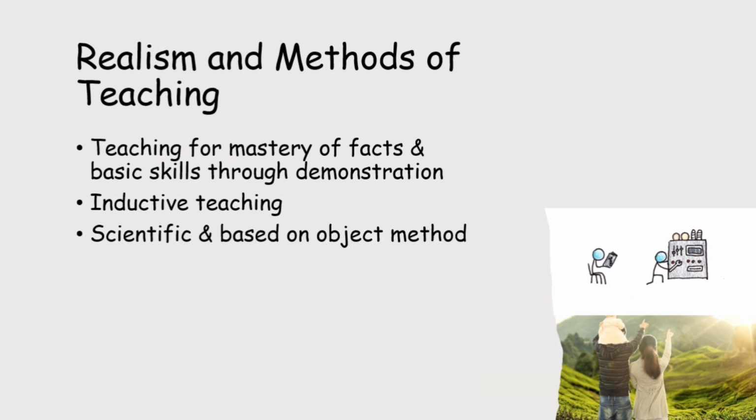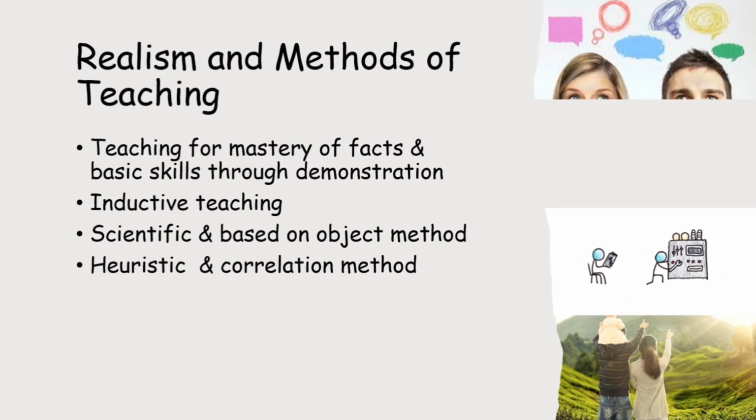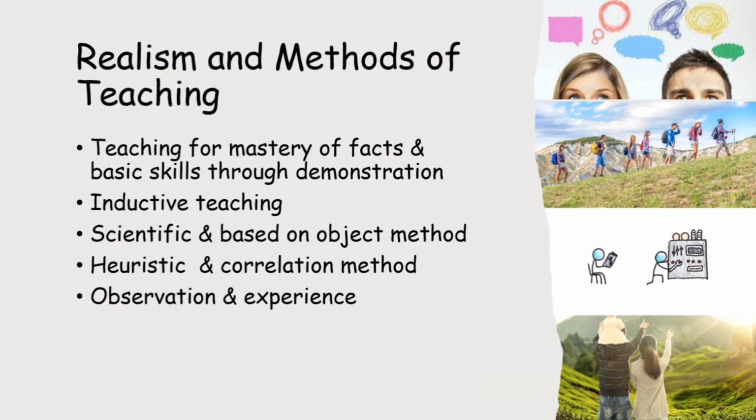Scientific and based on object method. The method of teaching should be scientific and based on object method, which is explained earlier. Objects should be taught first and then the words. It focuses on heuristic method, which means such a method which enables the student to discover or learn something for themselves, and the correlation method, which helps students to find the relation between the cause and effect of a natural phenomena. Observation and experience. Realistic method focuses on excursion and tour, where the students can learn through observation and experience.